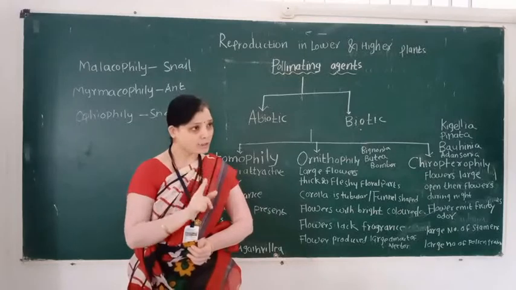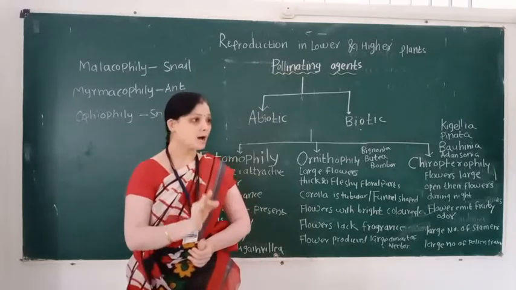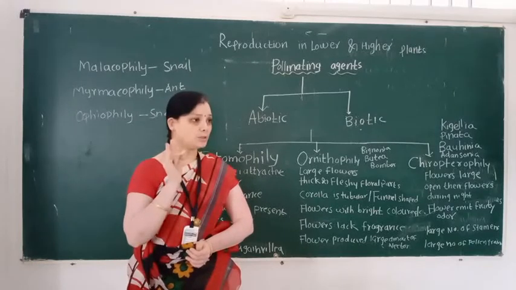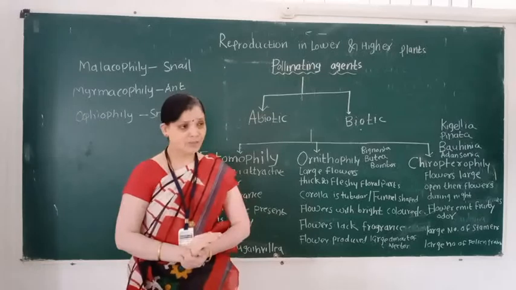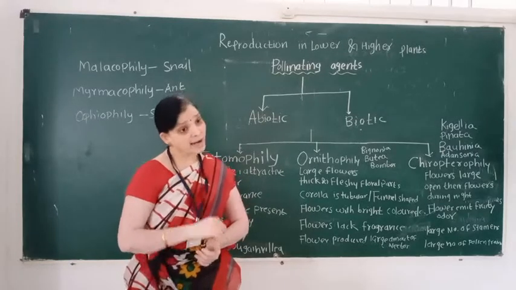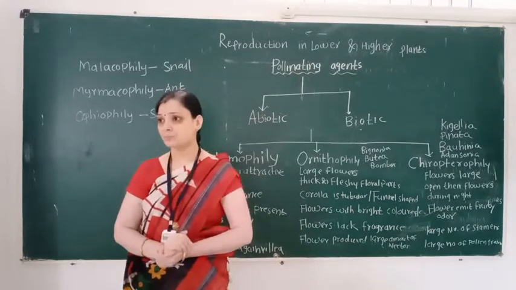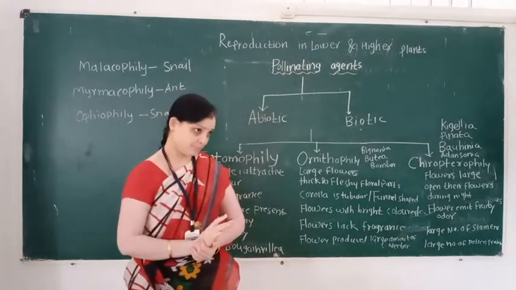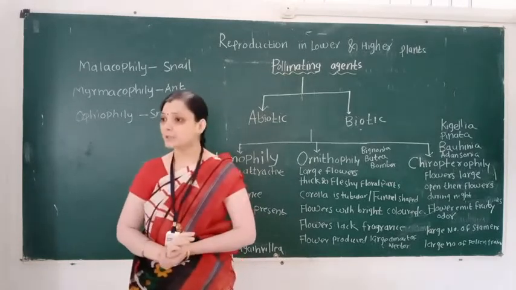In insect pollination, the first floral adaptive character is that flowers are large, showy, and attractive. Second important character: why are insects attracted? Because the flower consists of nectary glands, and these secrete a large amount of nectar.